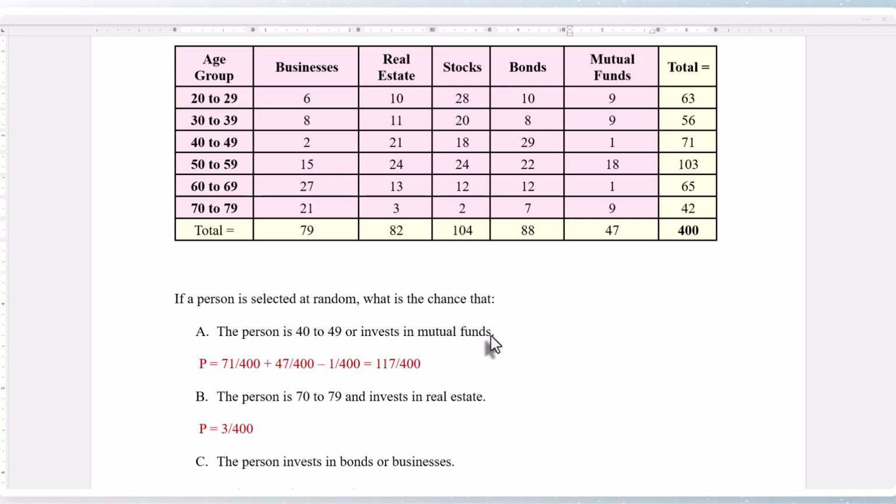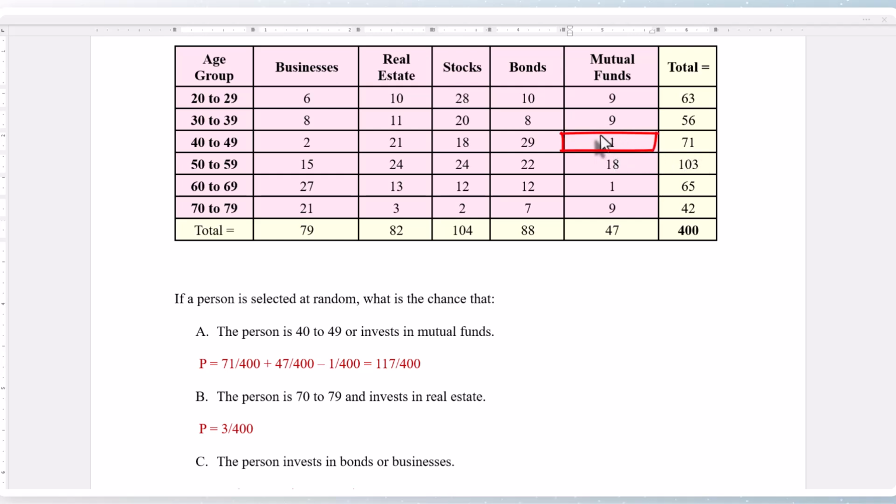mutual funds. Or means we add. So we take the total for the age group 40 to 49, 71 out of 400, plus we take the total for those invested in mutual funds, 47 out of 400, but we have to avoid double counting because we have an overlap.